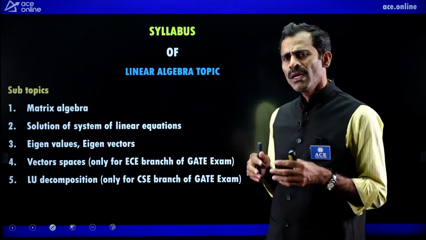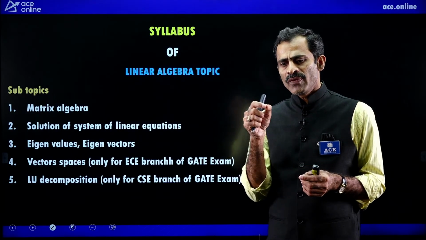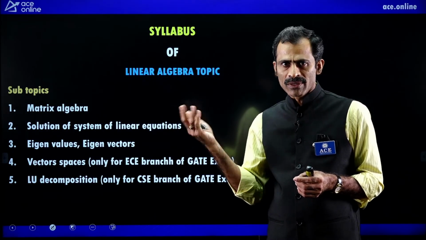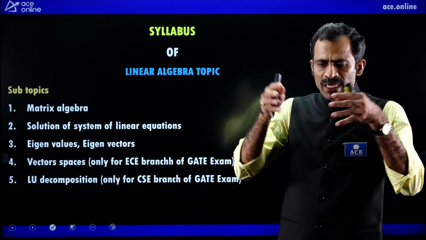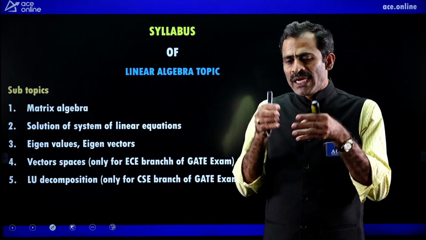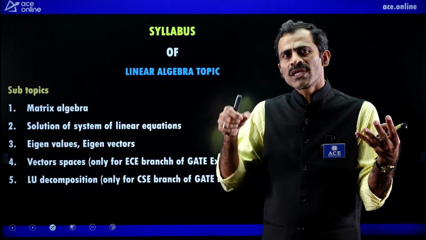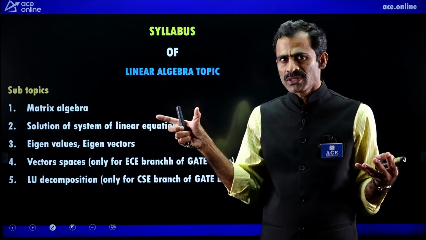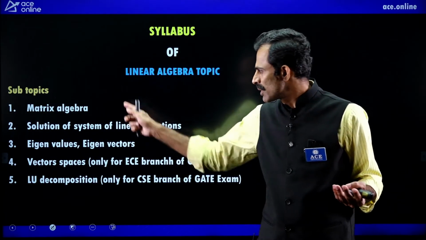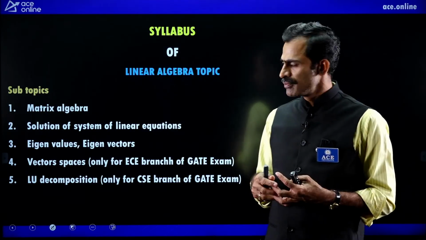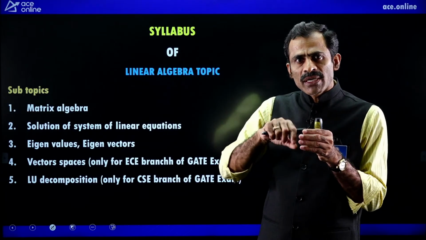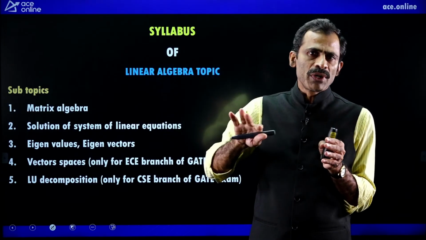And we have some questions like this. If any question is given in one branch, that question may be given in another branch in another year. So we have the same question in different years in different branches, because of the common topics. These are common topics for other branches also. That is why practicing other branches' questions is also important.